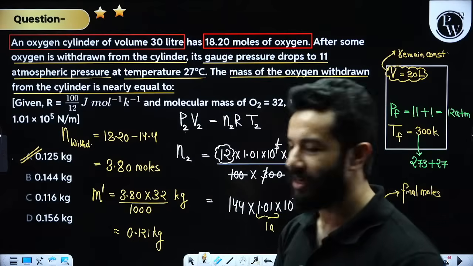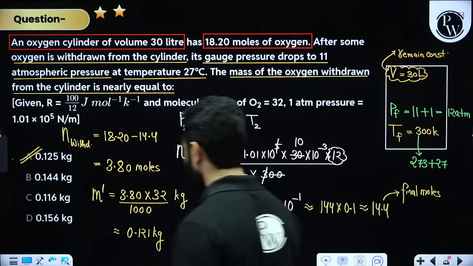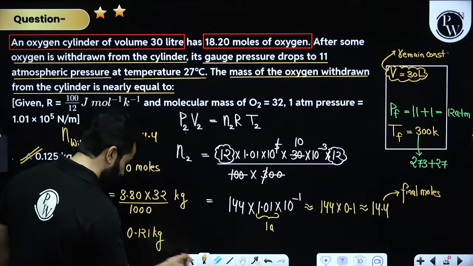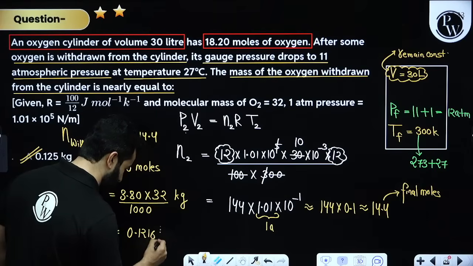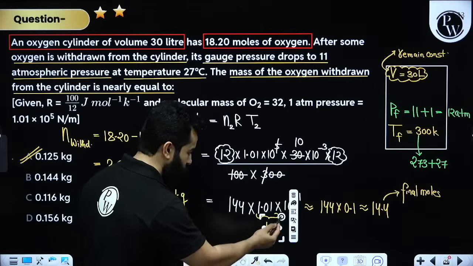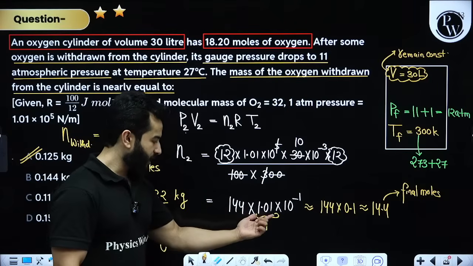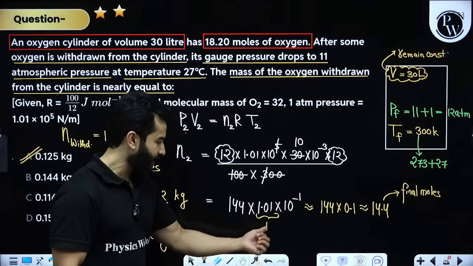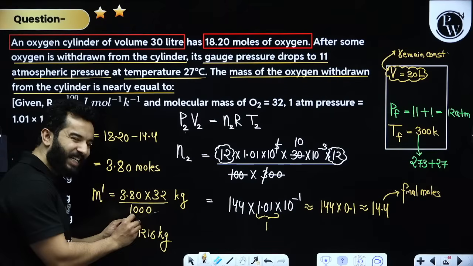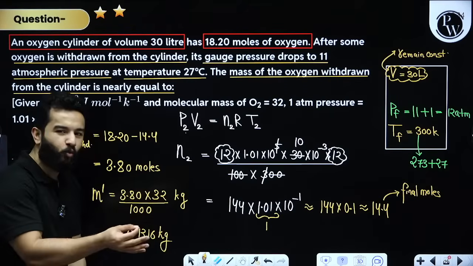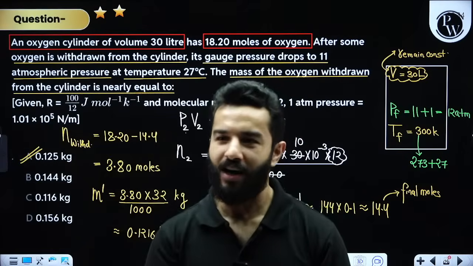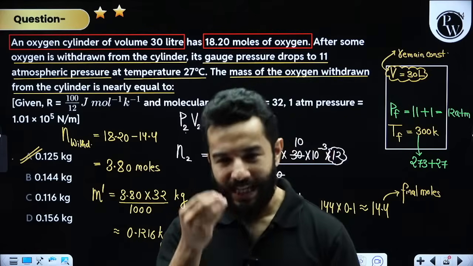Arey bhai, again you are saying the answer is B, C. Please check. Kindly check, my dear friends. This one will be 0.1216 to be exact. But please remember, we have used an approximation over here. Instead of 1.01, we have used 1, and then we are actually multiplying this. So this number will, in reality, be slightly greater than 0.1216, and the closest answer is 0.125. So we are getting a really good answer.